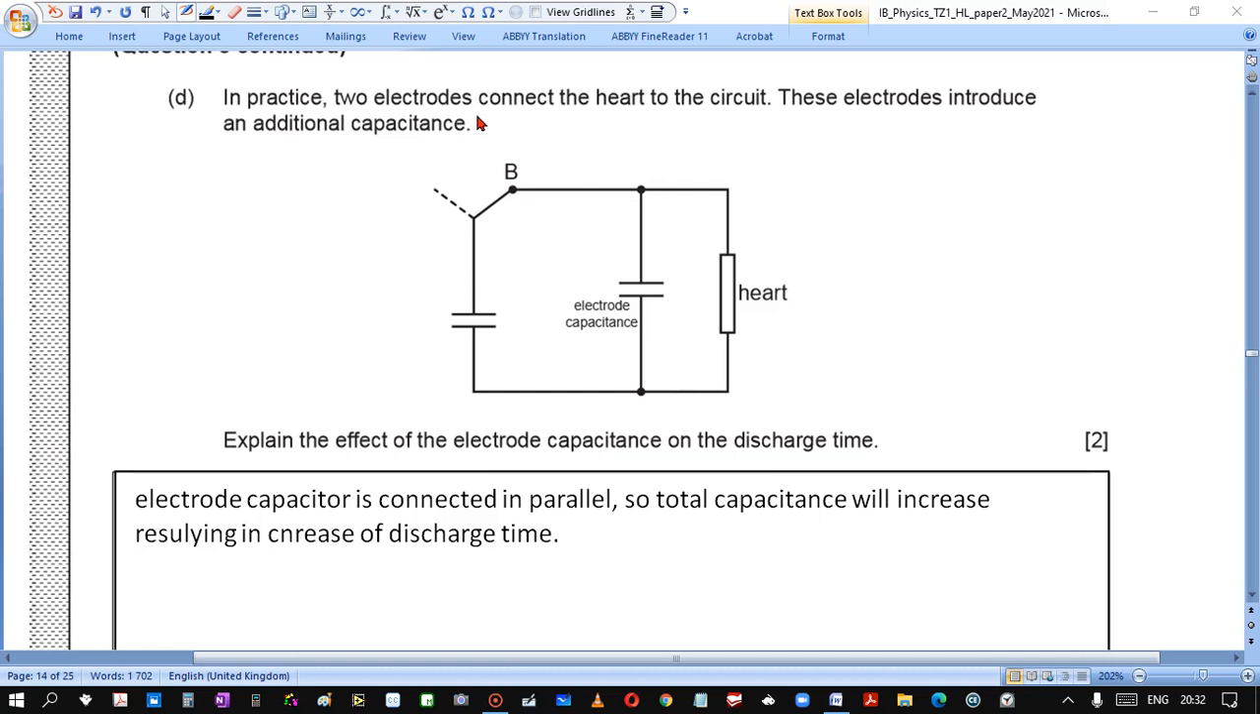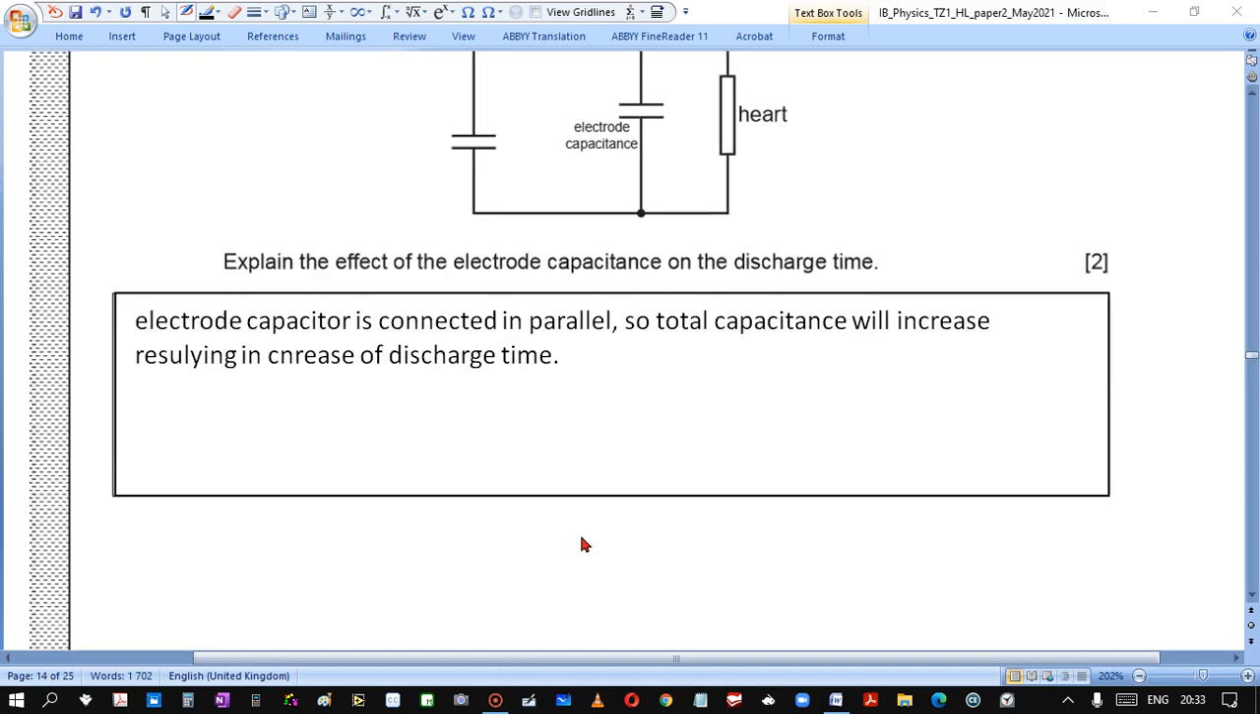In practice, two electrodes are connected to the circuit. These electrodes introduce additional capacitance. Explain the effect of electrode capacitance on the discharge time. So the electrode capacitance is connected in parallel, so total capacitance will increase, resulting in an increase of discharging time, because discharging time is the product of total capacitance and resistance.